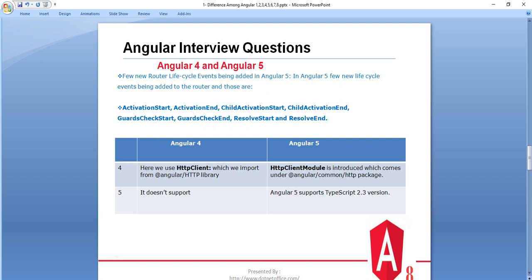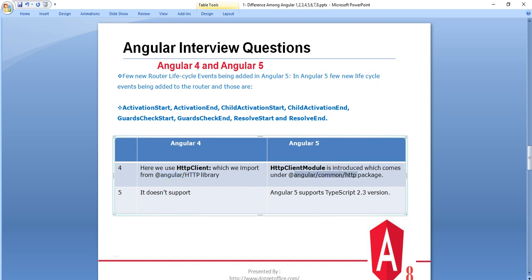And the next difference is, in Angular 4, when we use the Angular HTTP library, we were taking only Http client imported from the HTTP library, but that was enhanced in Angular 5 and they implemented the HttpClientModule, which comes from the @angular/common/http package.